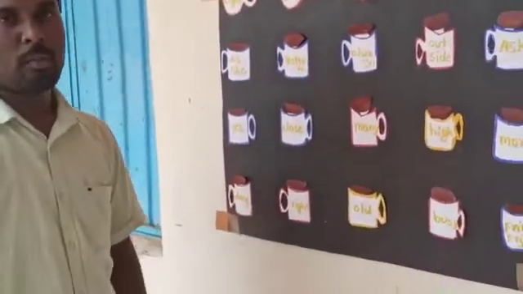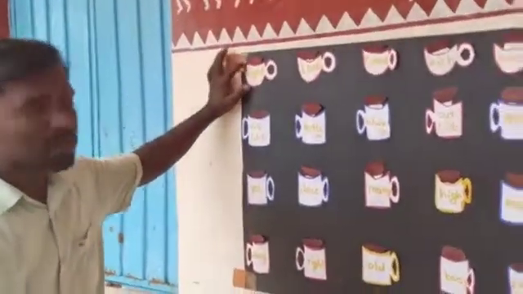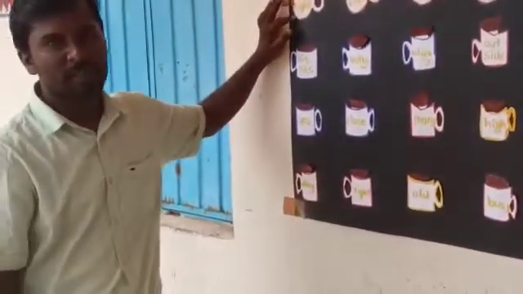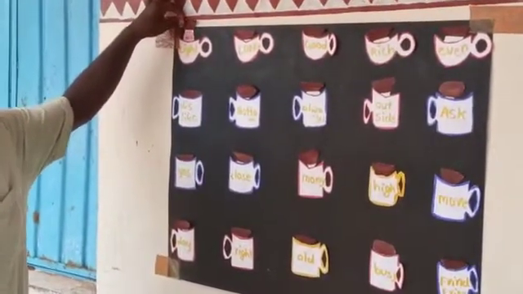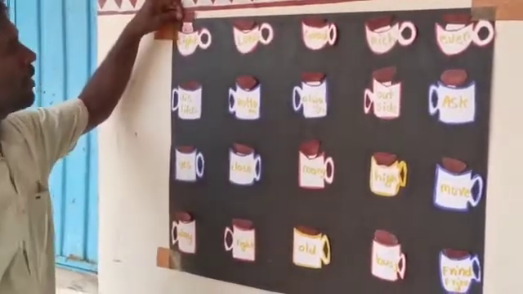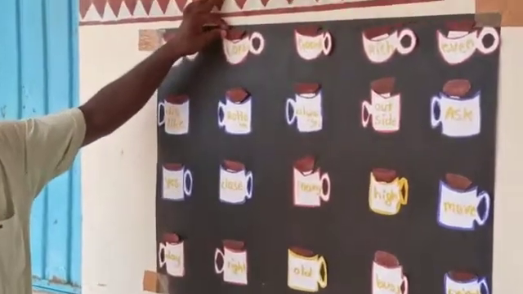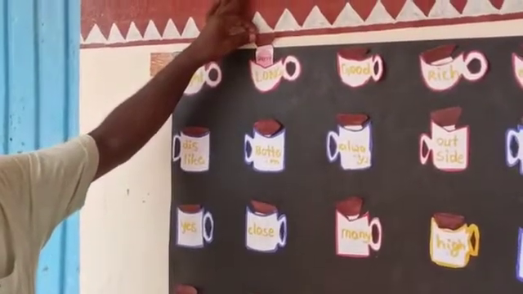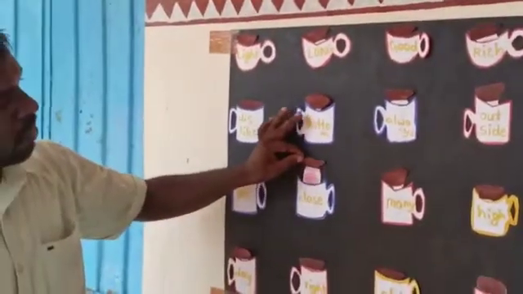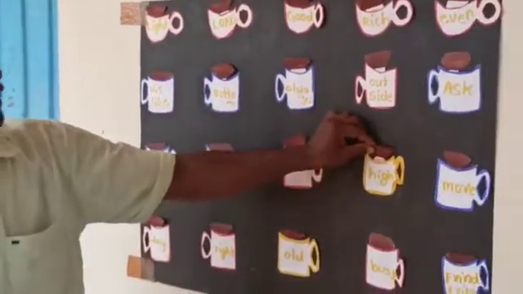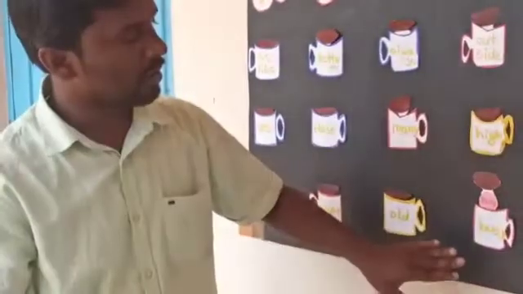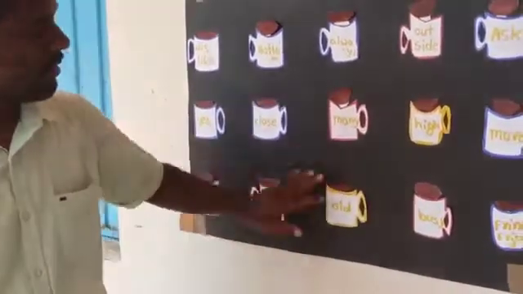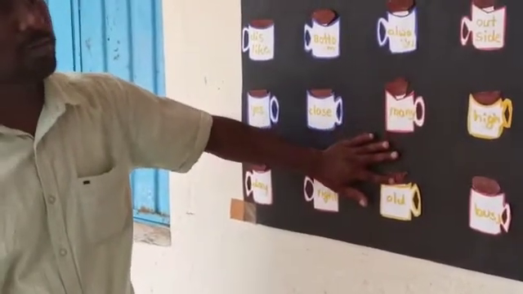And one more working model they have prepared. We can call it the opposites working model. You can tell the students to tell the opposite word of light. If they tell, well and good. If they don't tell, you can have a look at them. You can write like this: opposite of light, opposite word dark. It will be inside this cup: long, short, then close, open, then high, low, busy. Sorry, this word has been written wrongly. Busy, free, and this is old, new.